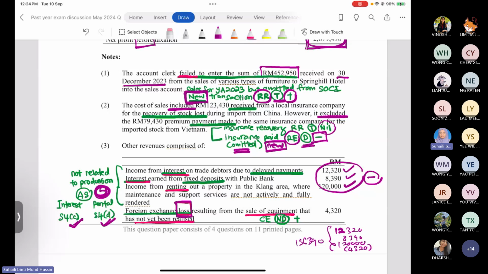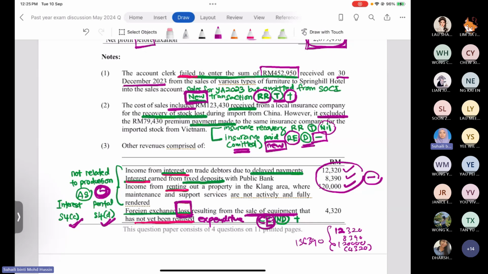So we go back to the fourth item in note number 3: foreign exchange loss resulting from the sales of the equipment that has not yet been realized. When they say losses, this is actually expenditure. But is this expenditure revenue expenditure or capital expenditure? It is obviously stated in the question that the company incurred the foreign exchange loss related to the disposal of the equipment. So of course, this expense is categorized as capital expenditure.